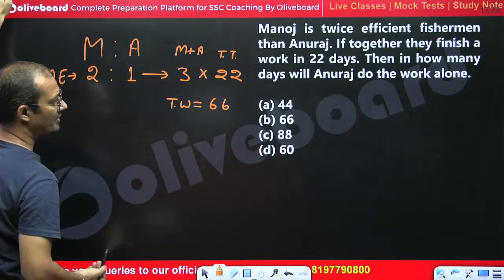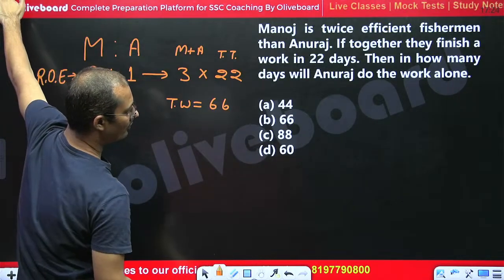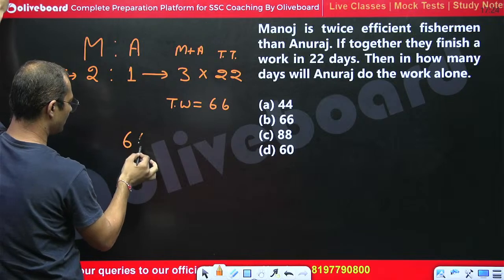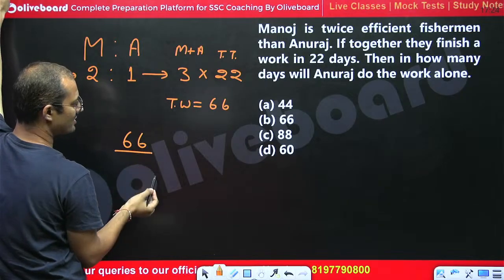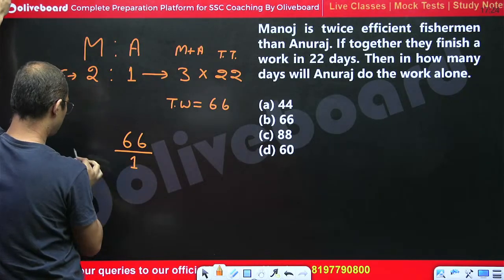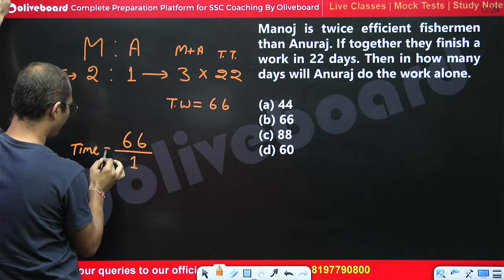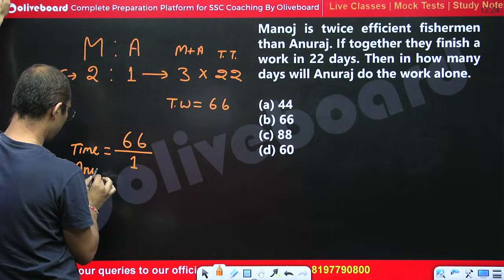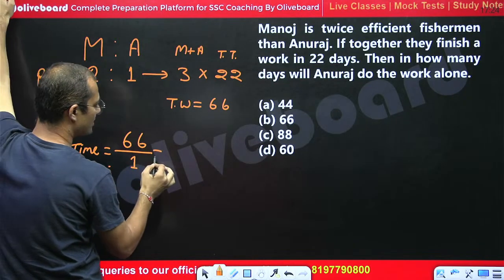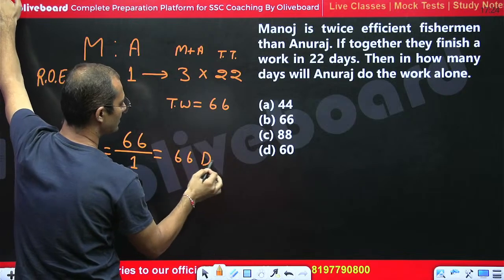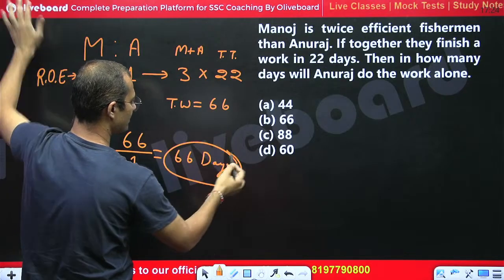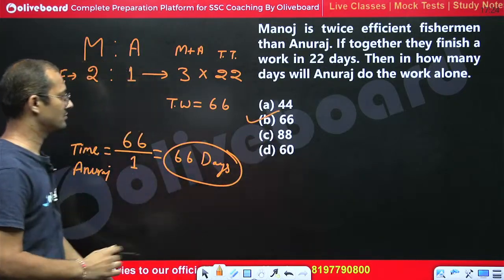Then in how many days will Anurag do the work? He has to do 66 divided by 1, so the time of Anurag would be 66 days, right? So 66 days is the right answer. Got the point?